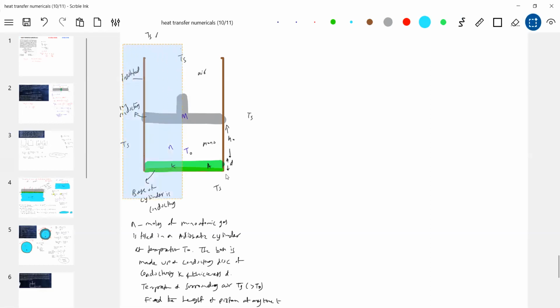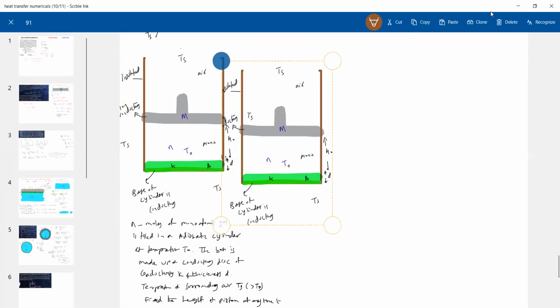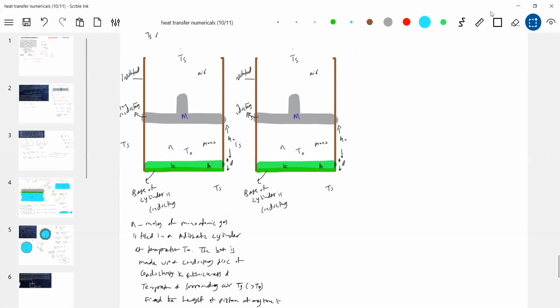Okay, I'll start with the height of the piston at any time T.